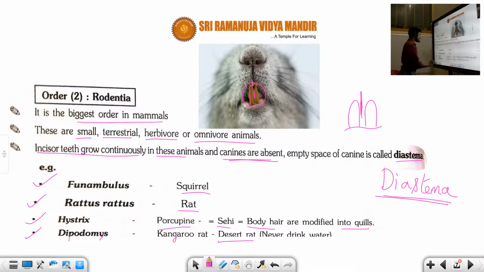This is a very important point, student. Dipodomys, the kangaroo rat, is known as the desert rat. They never drink water. So students, this is about the second order. It is the biggest order, small and terrestrial, herbivore in nature or sometimes omnivore. The incisor teeth grow continuously, and canines are absent. The empty space of the canine is called the diastema. The common examples are squirrel, rat, porcupine, and kangaroo rat.